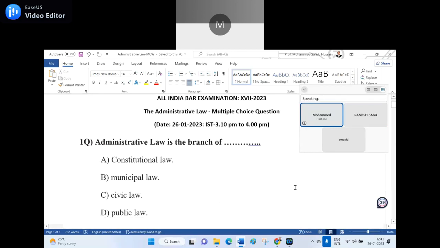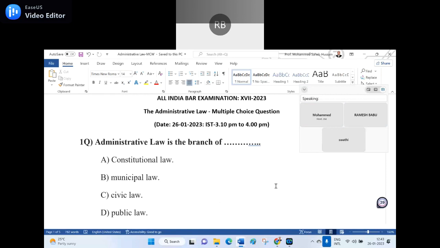First question. Administrative law is the branch of dash. A. Constitutional law. B. Municipal law. C. Civic law. D. Public law. Constitutional law, sir.